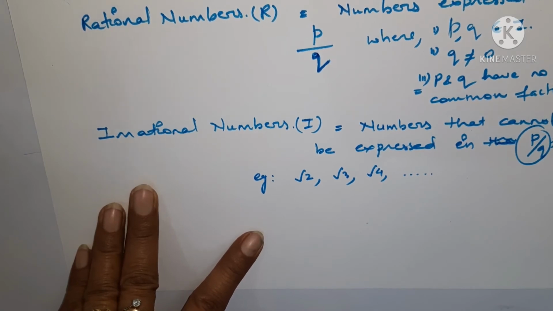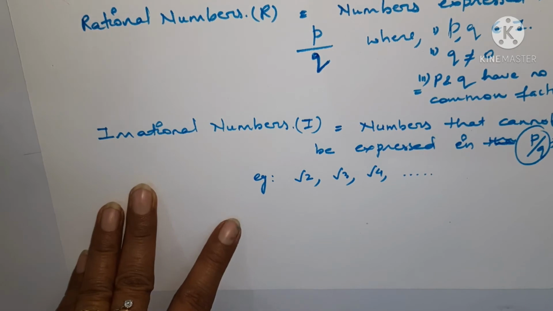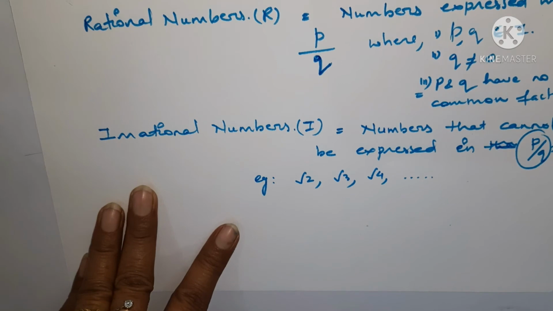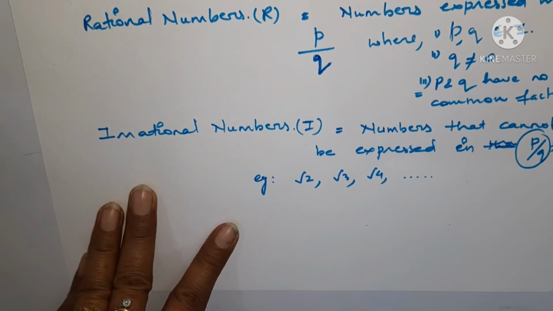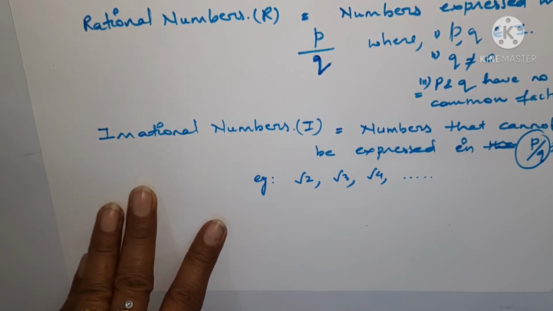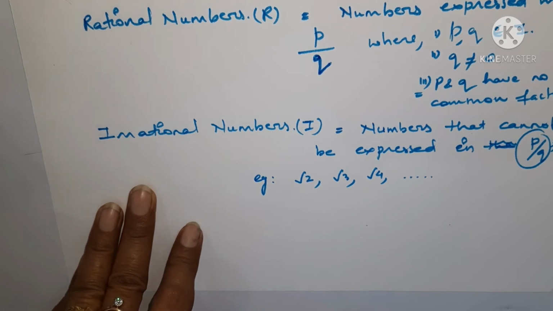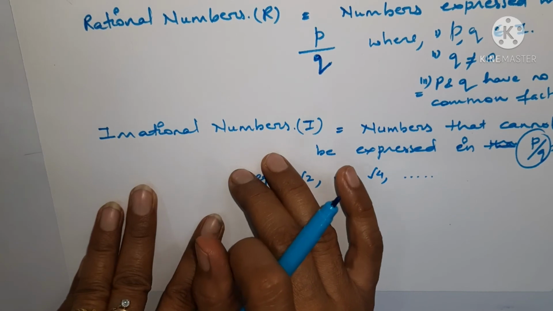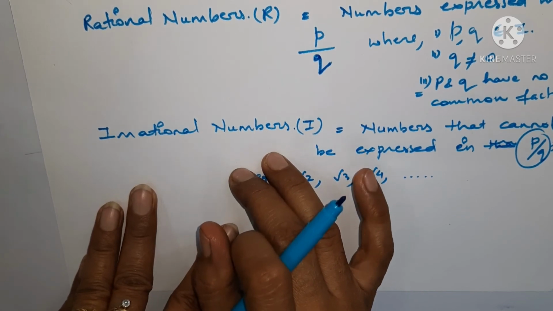Remember that all the numbers which we have discussed till now can be expressed on a number line. Natural numbers, whole numbers, integers, fractions, even rational numbers as well as irrational numbers can be shown on a number line.